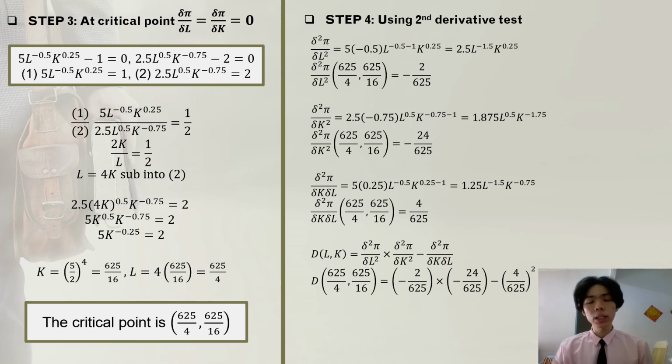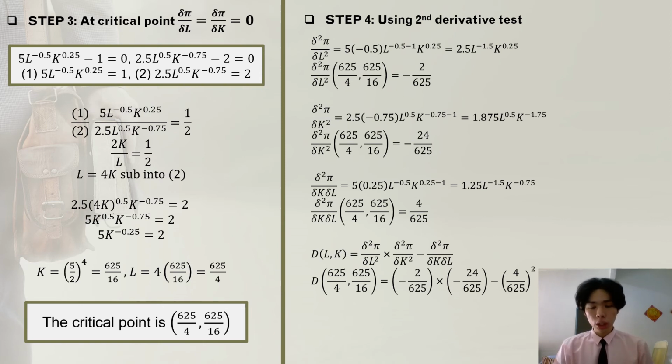For the second derivative of profit with respect to capital, we will get negative 1.875 times L^0.5 times K^(-1.75). Substituting the critical point, we will get negative 34 per 625. For the second derivative with respect to labor and capital, we will get 1.25 times L^(-0.5) times K^(-0.75). Substituting the critical point, we will get 4 per 625.